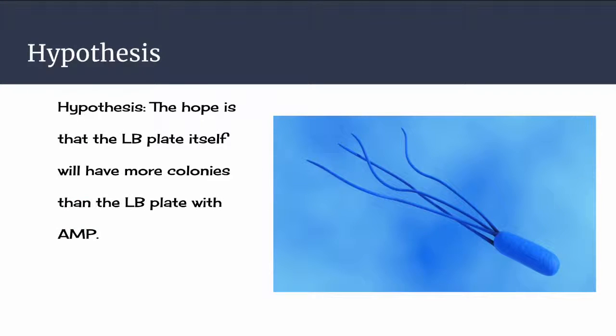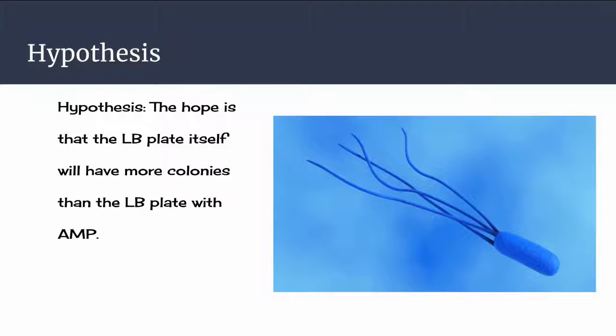For our hypothesis, we still believe that the LB plate itself will have more colonies than the LB plate with ampicillin. And we say that because the LB plate is an open area, there's no defense. The LB plate with ampicillin, although it will have resistance, is still going to have a small sliver of defense.